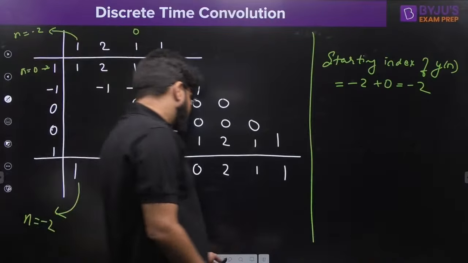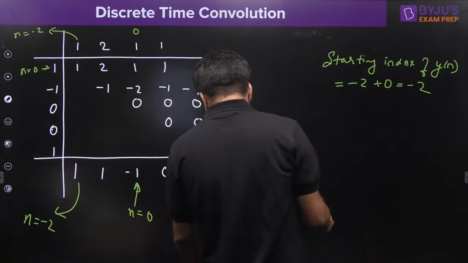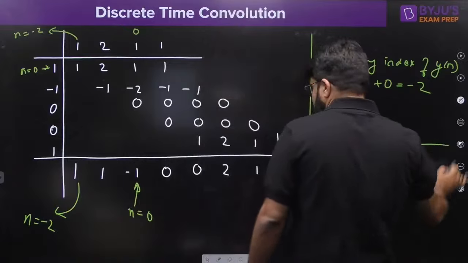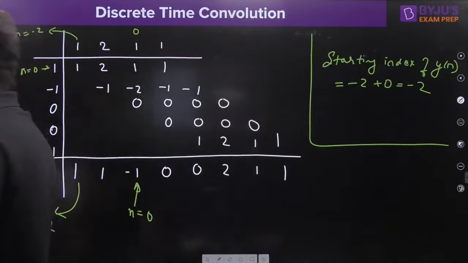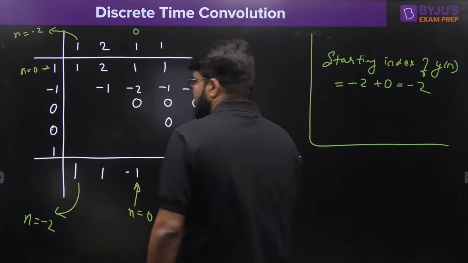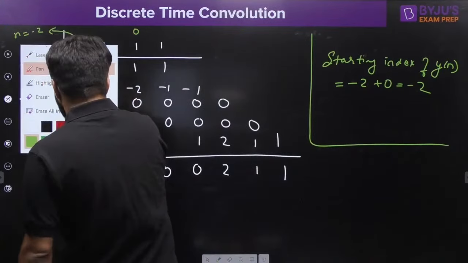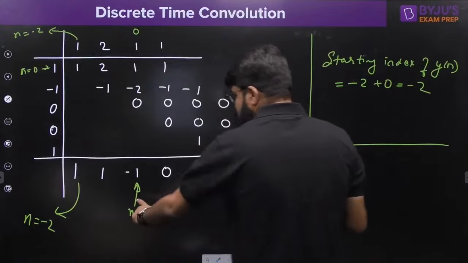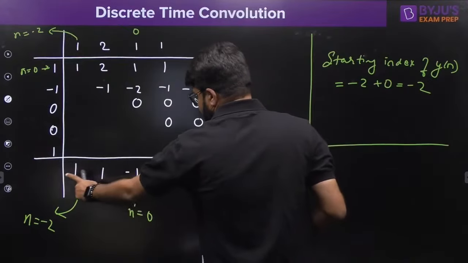Now, what is the final way? Because the options are in the form of impulses. So how do you write it down in the form of impulses? Take a look at this once. How do you write this down in the form of impulses? So this is the origin. Okay, so this is minus 1, minus 2.